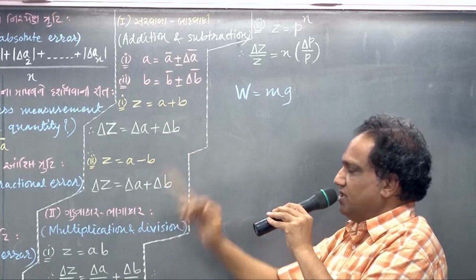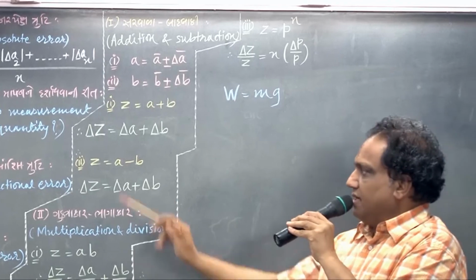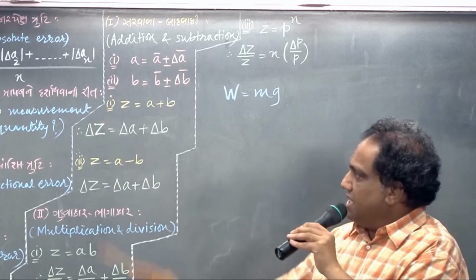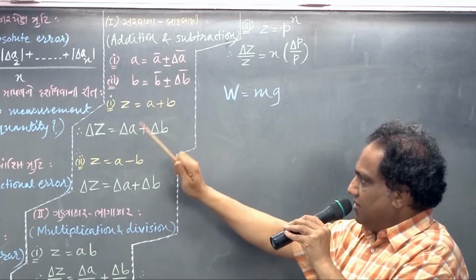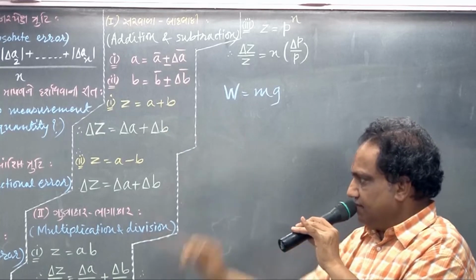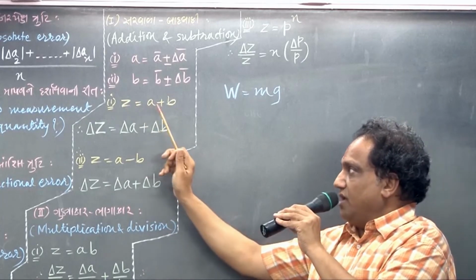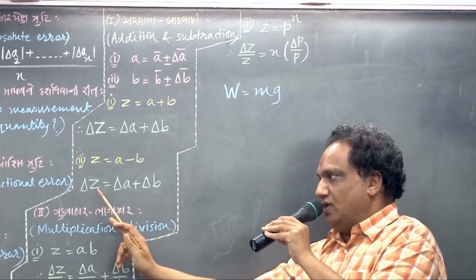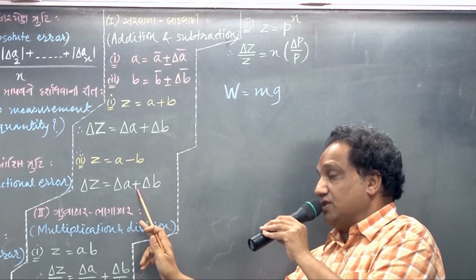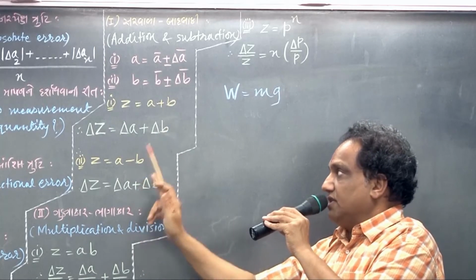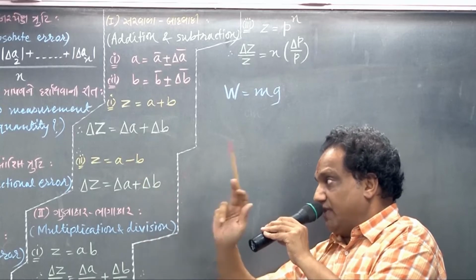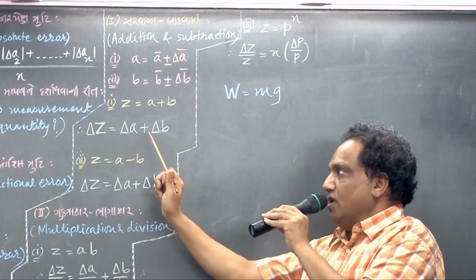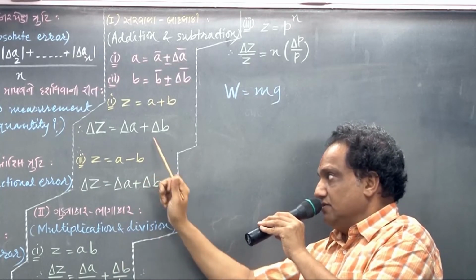Z equals A plus B. Then delta Z, the absolute error, will be absolute error in A plus absolute error in B. Even if Z equals A minus B, while finding maximum absolute error we always go for addition. Irrespective of whether it is plus or minus, every time while finding maximum absolute error, you must go for only addition.